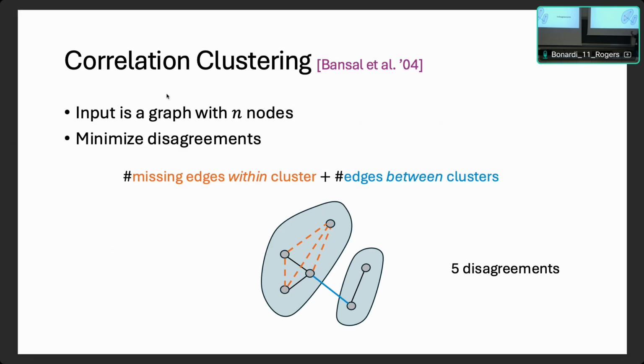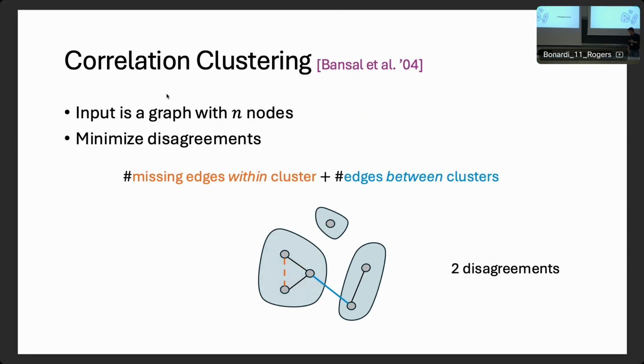So as you can see here, if we cluster this graph with these two clusters, we have 4 missing edges in the left cluster, and we also have an edge that goes between these two clusters. So we pay a cost of 5. On the other hand, if we were to cluster like this, with these 3 clusters, we only pay 2. So this is a much better solution in our objective.